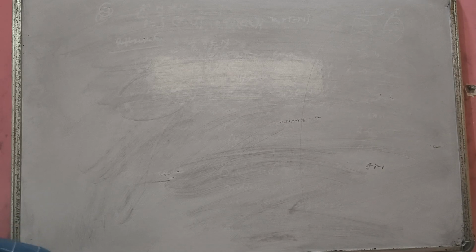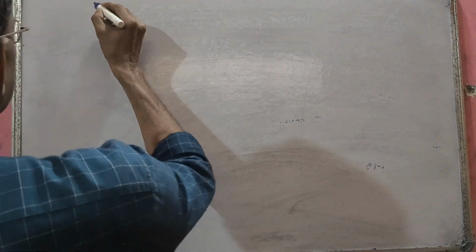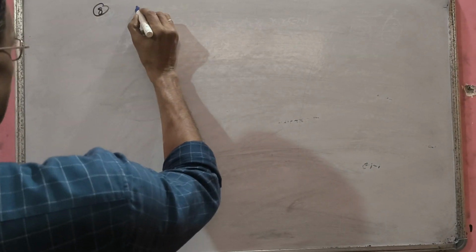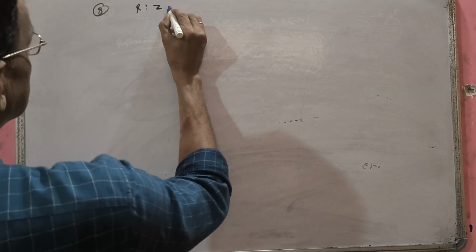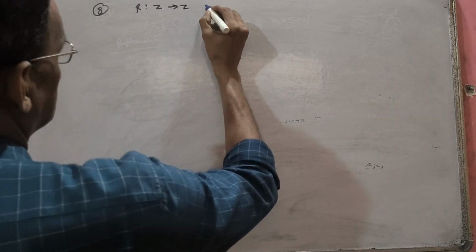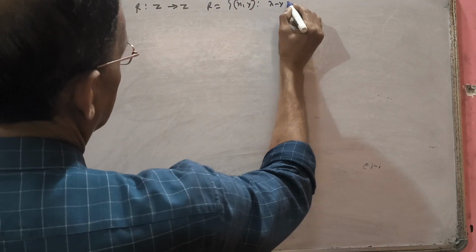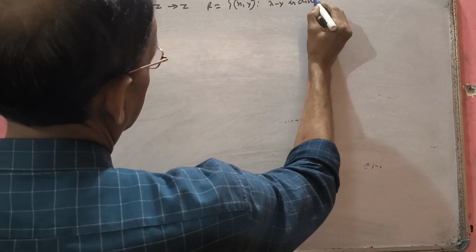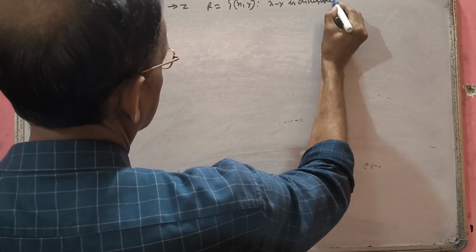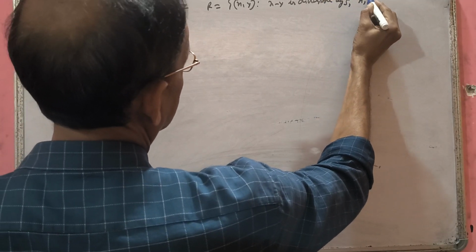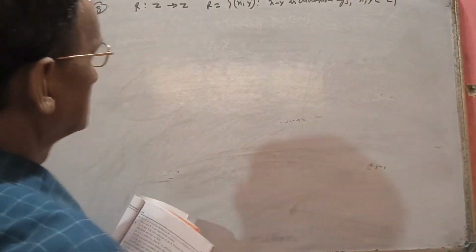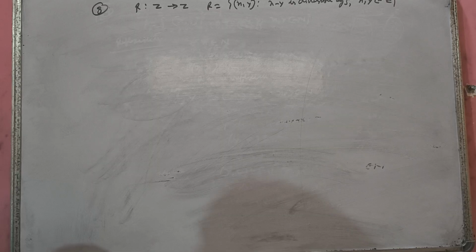Number 8. Very important sum, most important sum for your exam. Given R is a relation on the set of integers. Read the question, we get this only. Define R equal to (x, y) such that x minus y is divisible by 5, for x and y integers. We need to show that it is an equivalence relation. It is already given that it is an equivalence relation, we just need to show that R is reflexive, symmetric, and transitive.